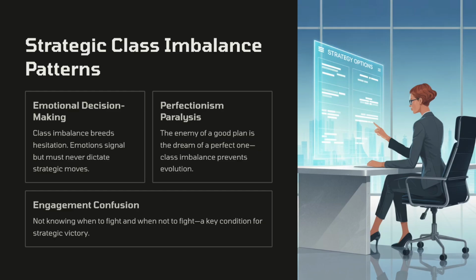Class imbalance can also hinder evolution. As Carl von Clausewitz observed, the enemy of a good plan is the dream of a perfect one. It may even blur the line between knowing when to fight and when not to fight, an essential distinction according to Sun Tzu.